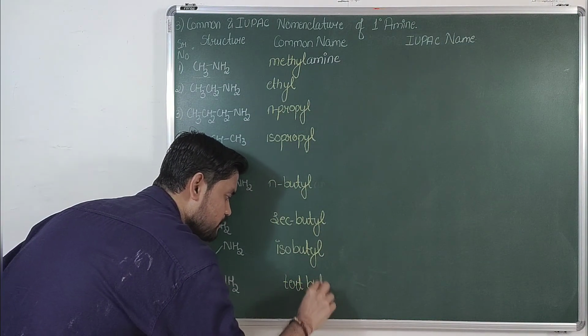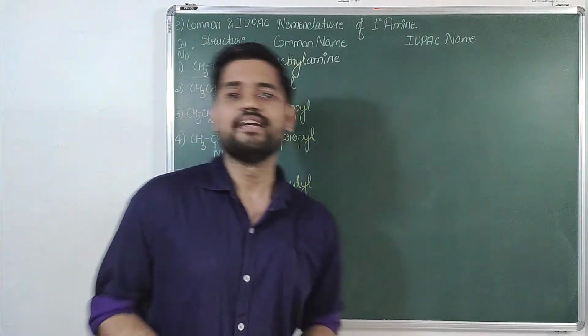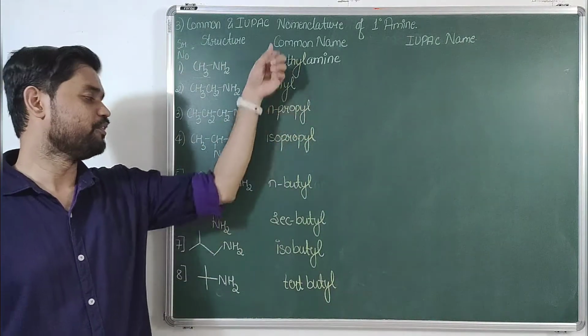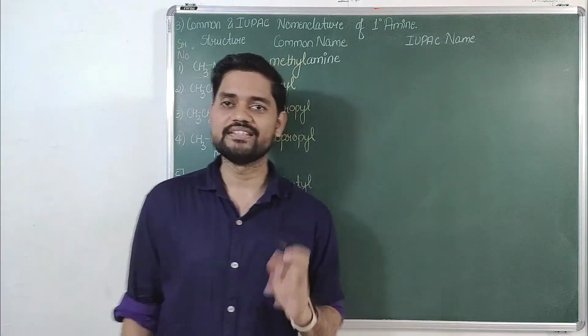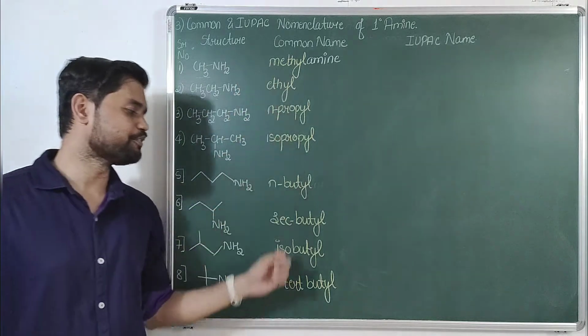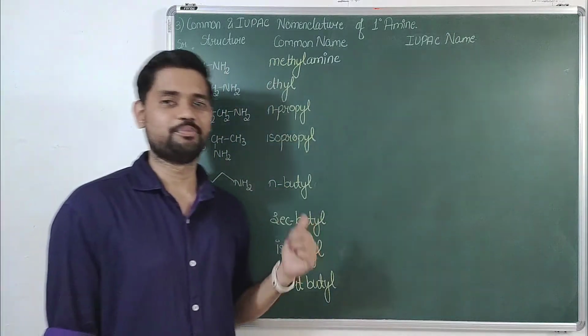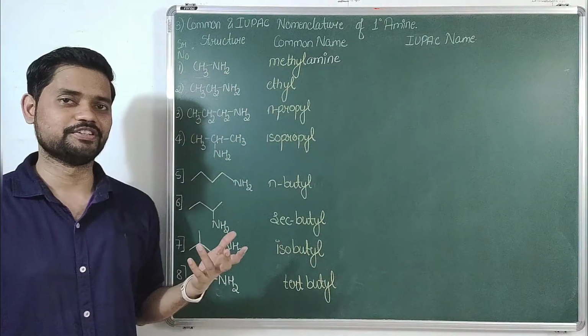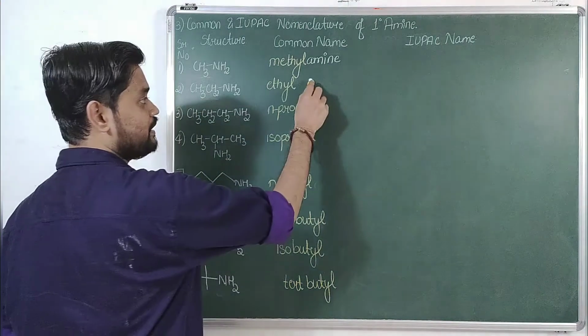Tertiary butyl amine. The only reason I give you all these alkyl groups repeatedly in almost every nomenclature is so that you can remember all these alkyl groups by heart, because they are going to play a very important role in further discussion. So make sure you remember the names.